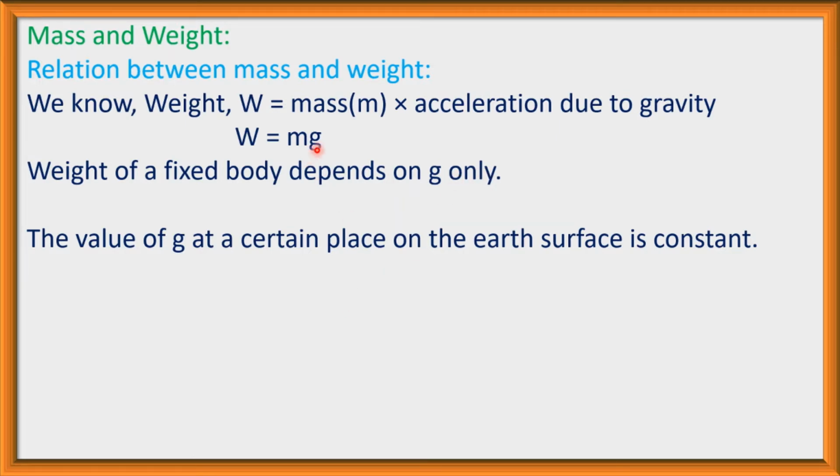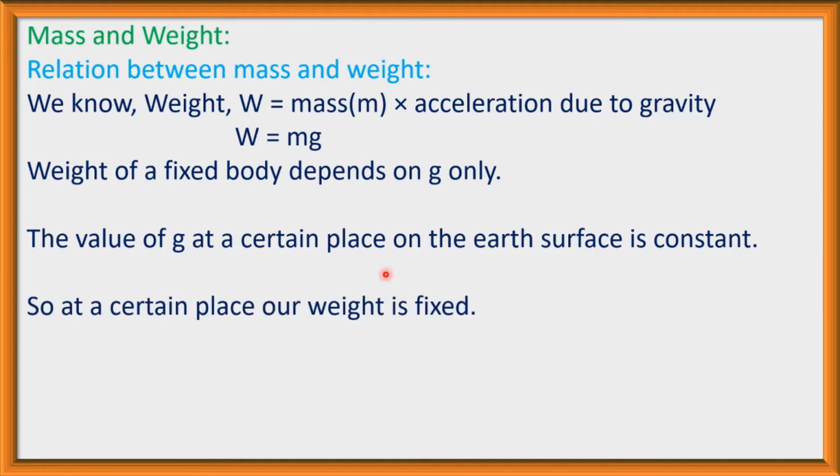As the value of g is constant for a certain place, at a particular place the weight of a body is constant. So at a certain place, our weight is fixed. That is, if we consider Pabna, our weight is fixed there. But if we move from Pabna to Dhaka, our weight will be different. But at a certain place, our weight is fixed, because the acceleration due to gravity is constant.